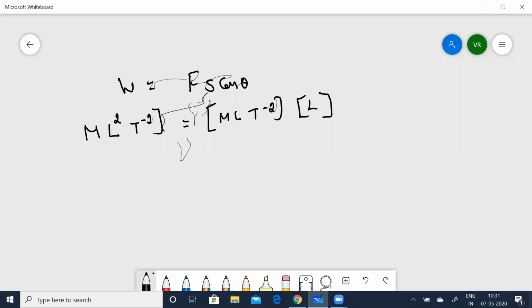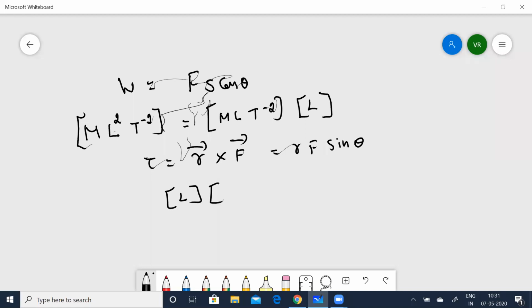So work is going to be m l squared t to the power of minus 2. Now, torque is equal to R vector cross F vector, a cross product, which is equal to R F sine theta. So that gives L times m L t to the power of minus 2, which is nothing but m l squared t to the power of minus 2.